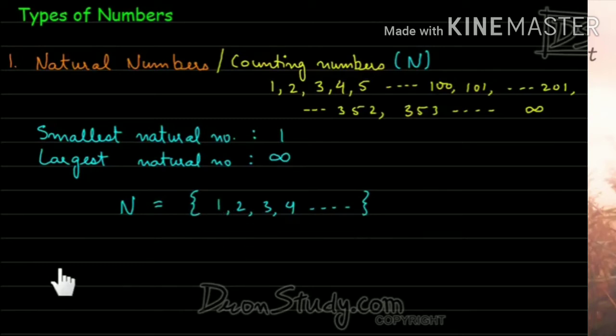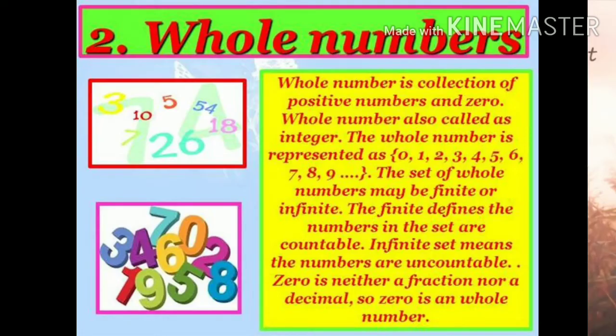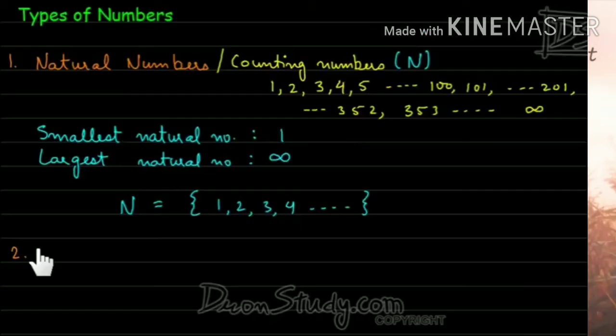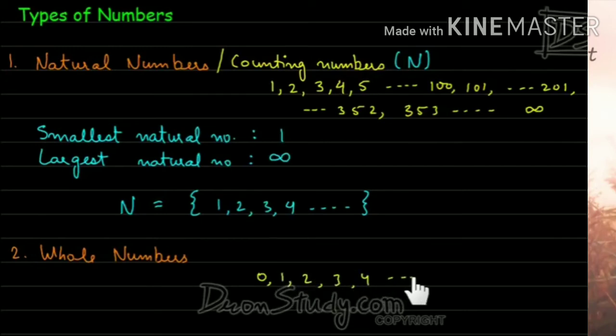Now students, let us move on to the next type, that is type 2, whole numbers. Natural numbers start from 1, whereas whole numbers start from 0, 1, 2, 3, 4 and so on till infinity. In whole numbers, only 0 is added. Whole number is represented by W.